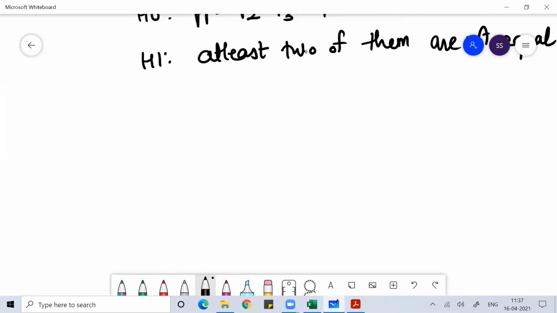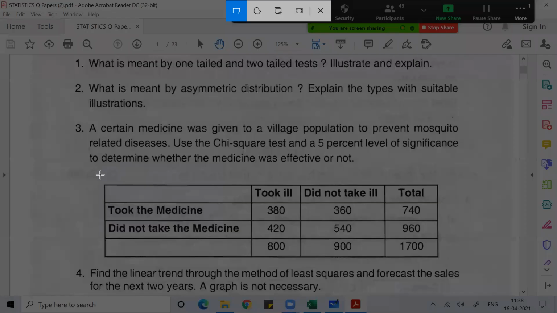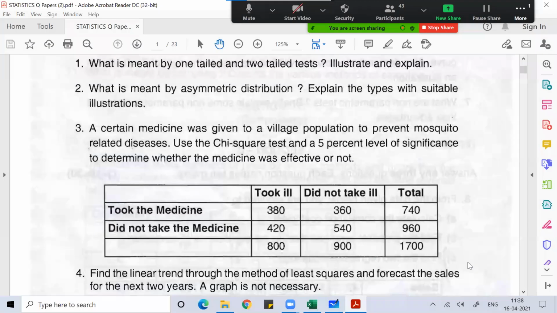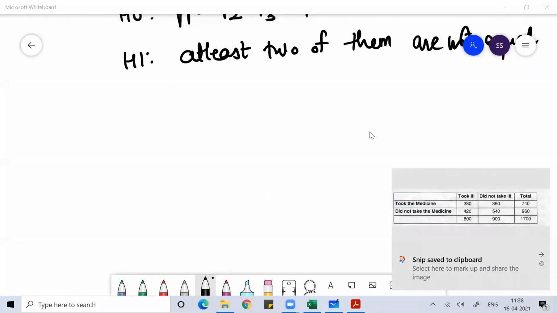Now what I need to do here, I'll write down the data given in the question. You can see the data given in the question. I'll take this data and put it here.